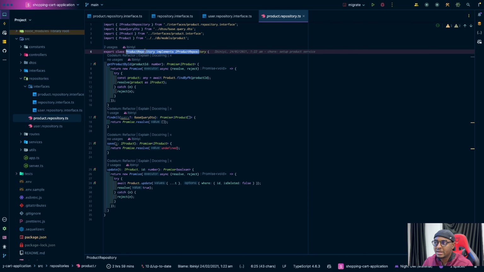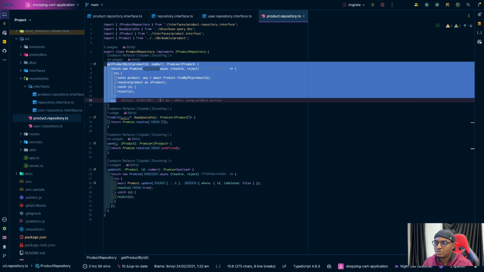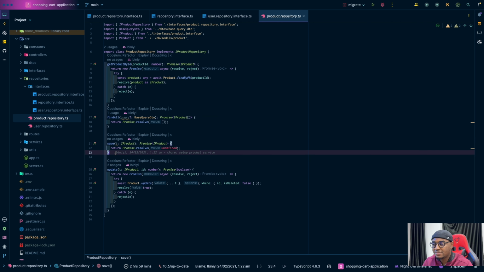This one now implements the I product repository, and then you can have your function there. The same thing, the same thing. As you can see, now that I'm looking at this one, I did not use the find all and save functions.